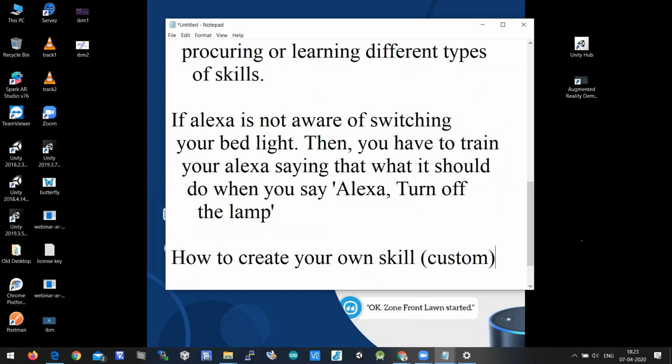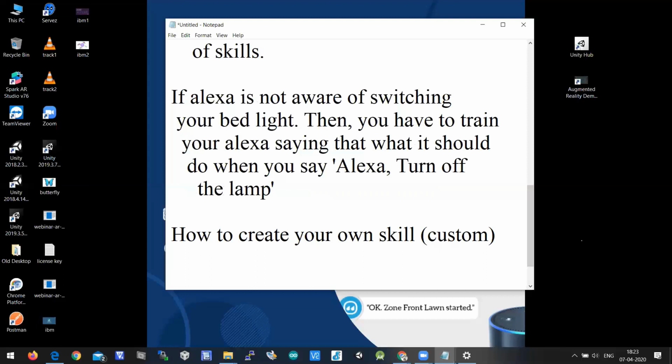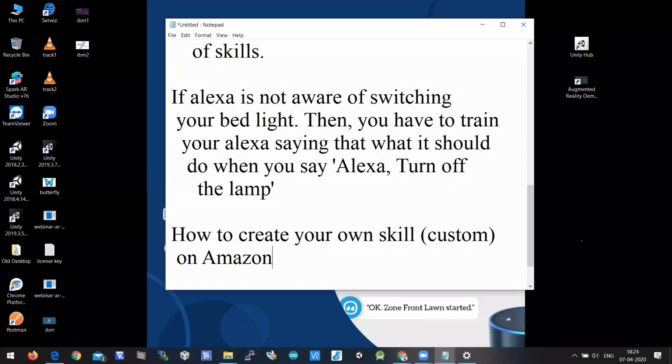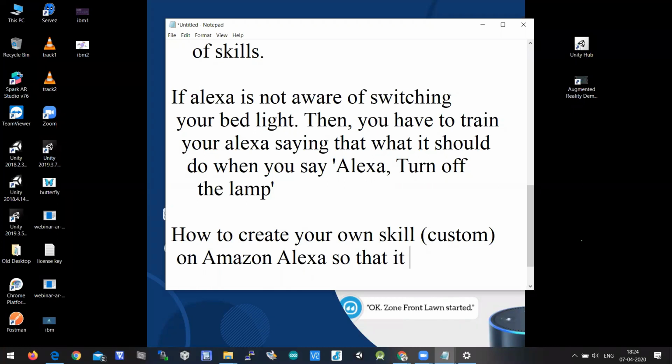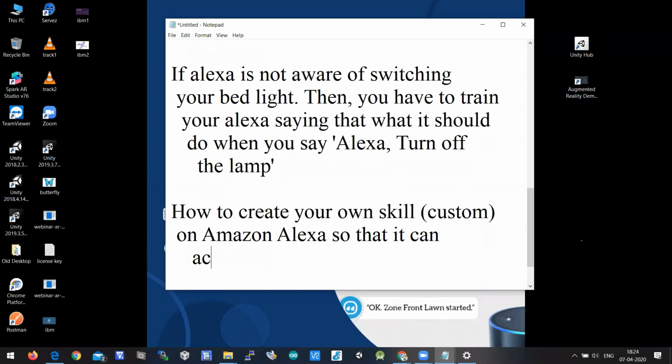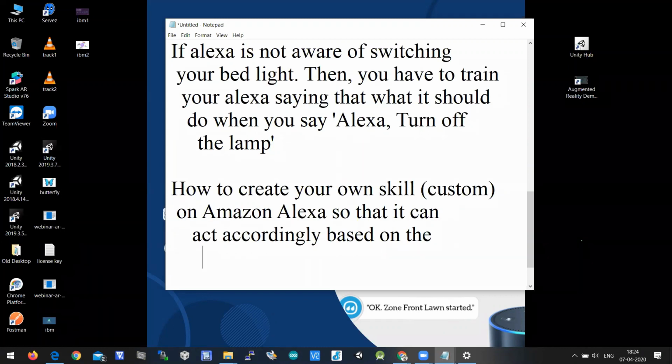It's not about Ola, Uber, or Swiggy. I'm talking about how to create your own custom skill on Amazon Alexa, so that it can act accordingly based on the voice command.